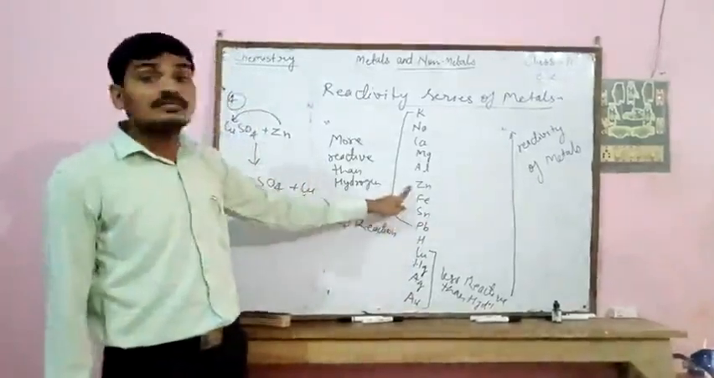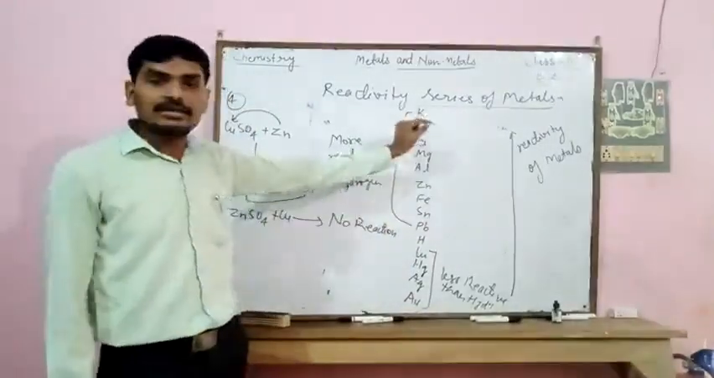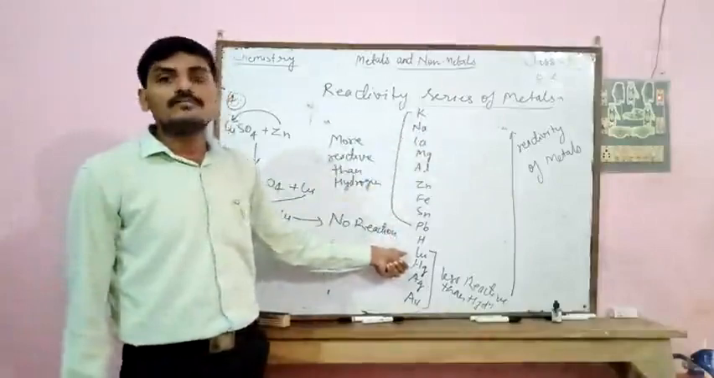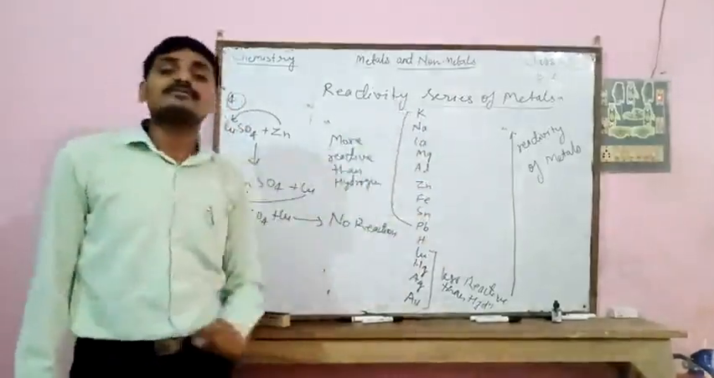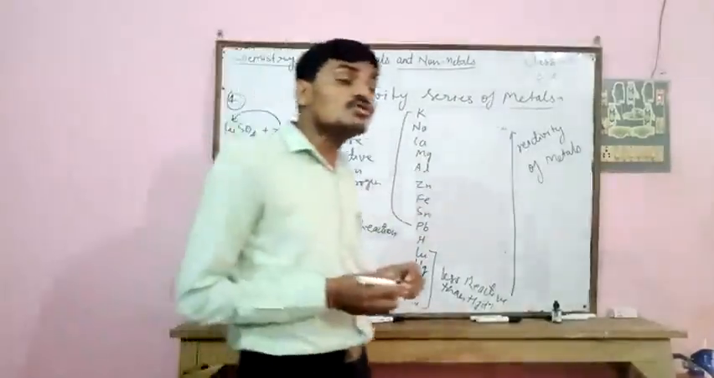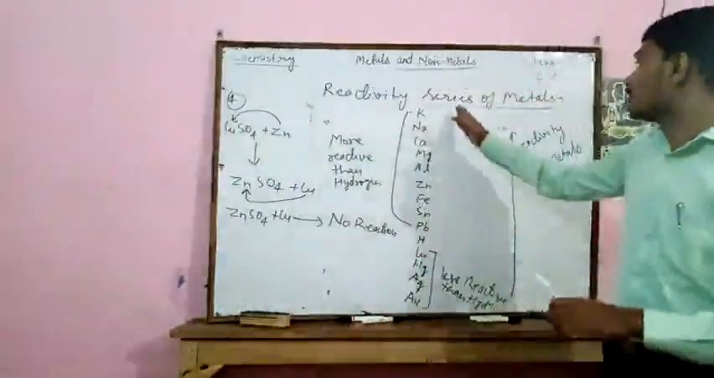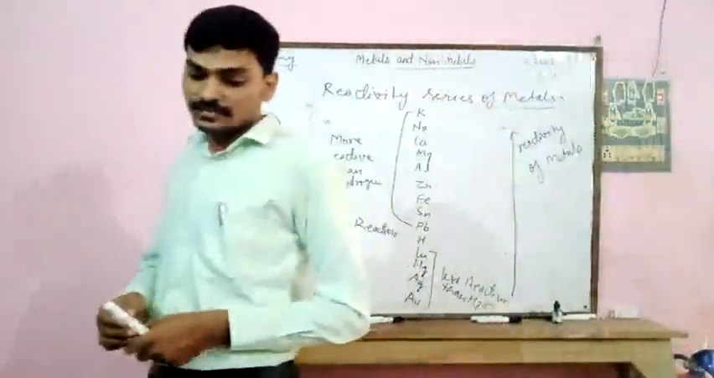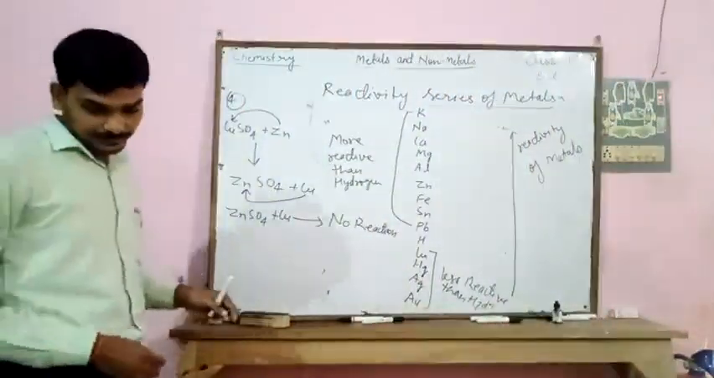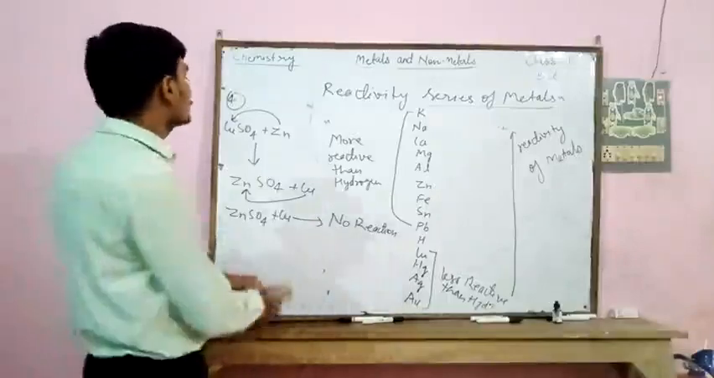Here zinc is present above in the reactivity series and copper is present below zinc in the reactivity series. So this is the most important series of metals. This is what you have to learn. Now next property, reaction of metals with chlorine.